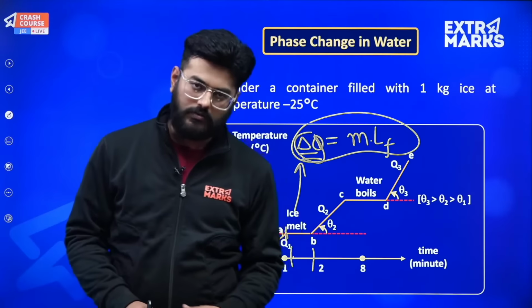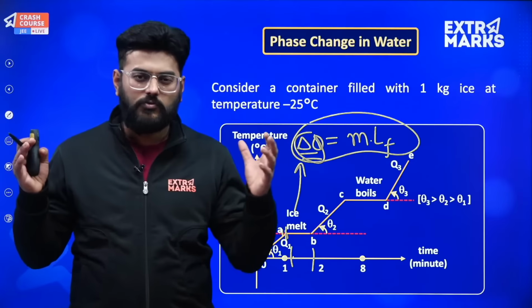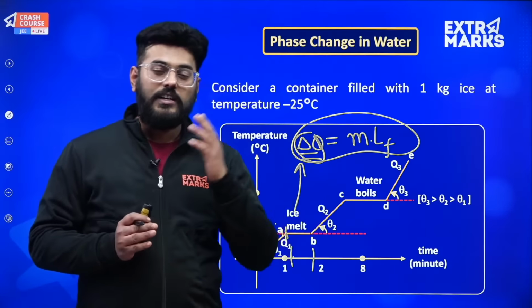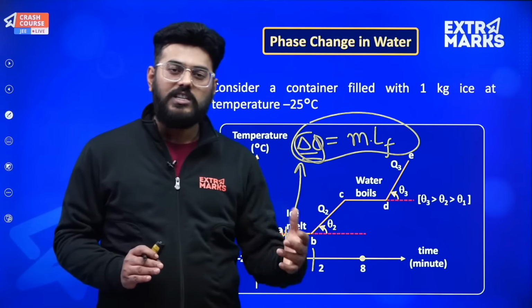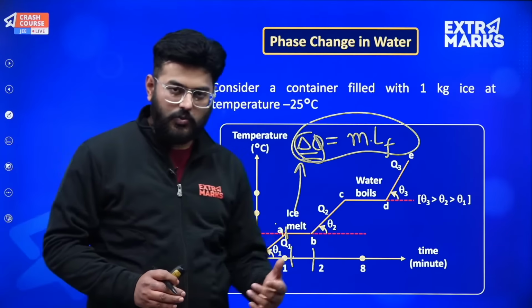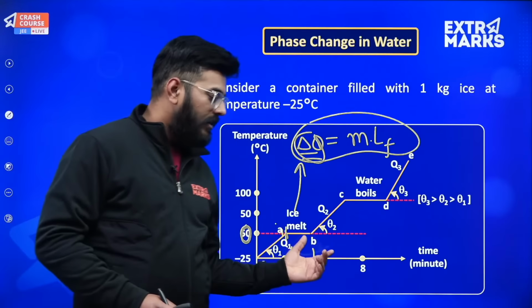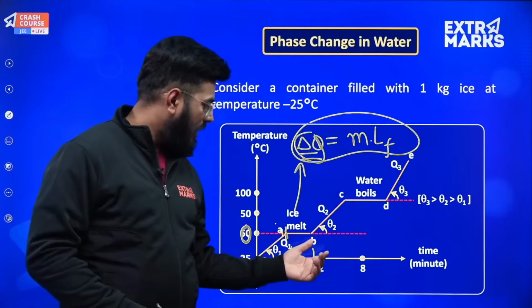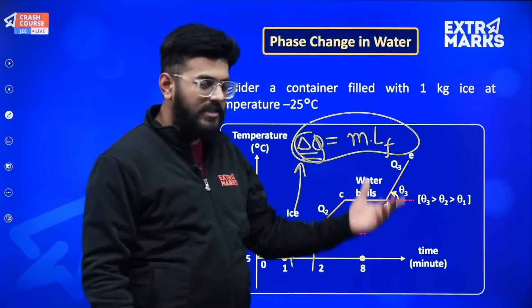and once the entire ice has melted into water, then we only have that water kept over here. Since we are again providing the energy at a constant rate, what this energy does is the same function as it had done with ice when it was given to us at minus 25 degrees centigrade. So again the energy provided to water will increase its temperature, and the temperature increase will be linear in fashion. Obviously you can very well see the equations.